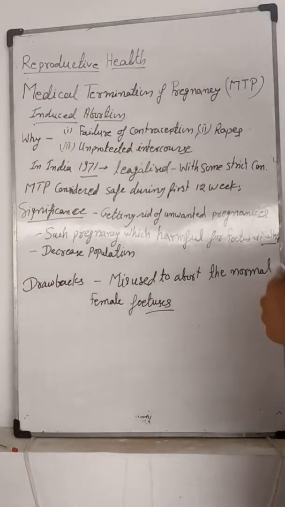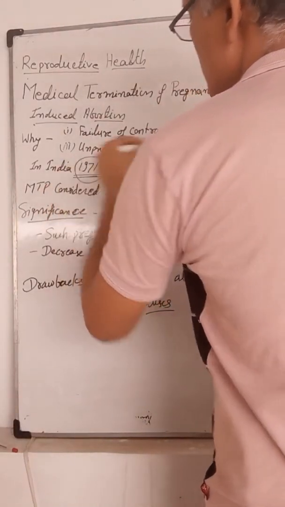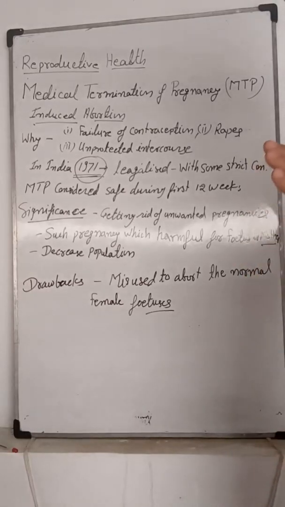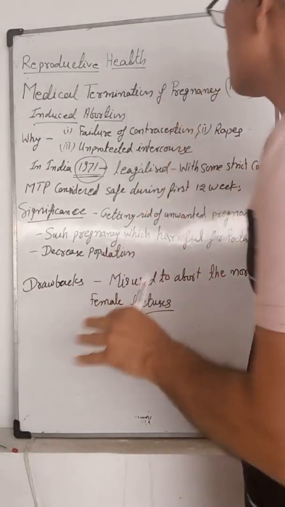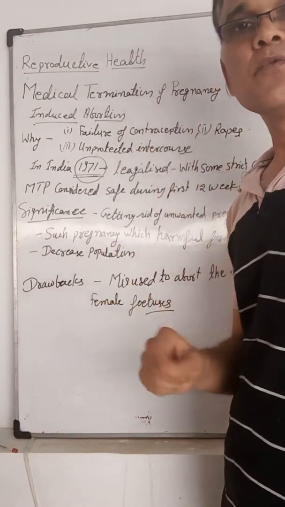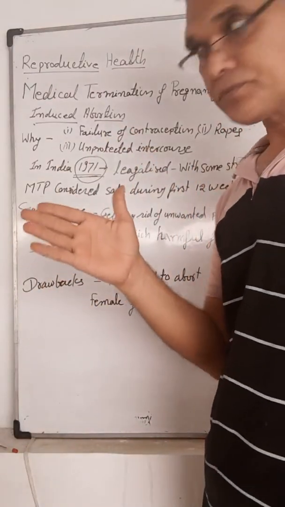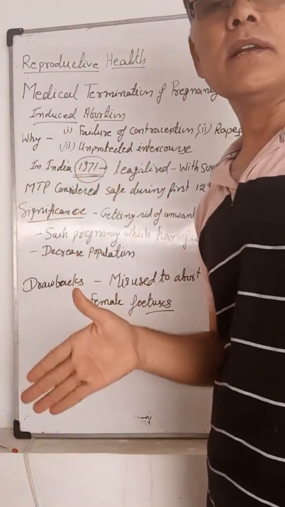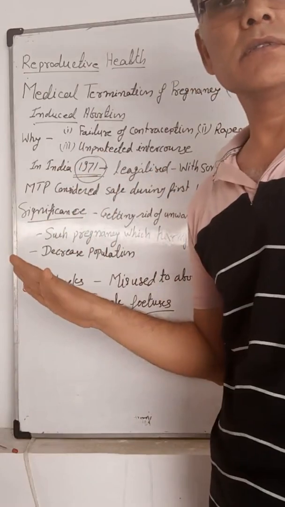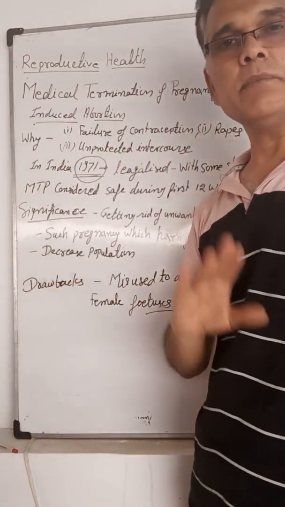Medical termination of pregnancy was legalized in India in 1971. In 1971, it was legalized by the Indian government with some strict conditions. Some strict conditions, which means that if the female fetus is destroyed, that will not be allowed. If there is a legal reason behind the MTP, that will be considered.